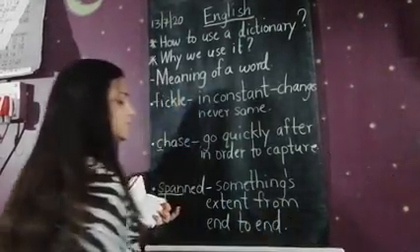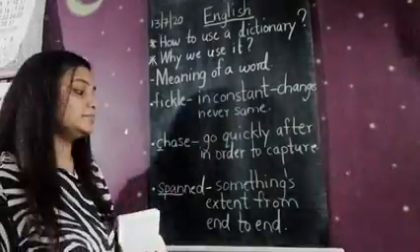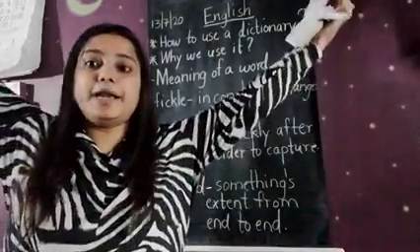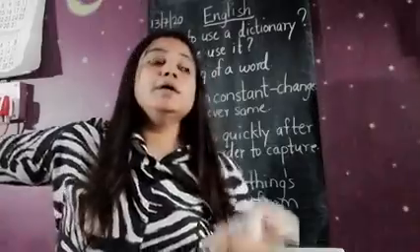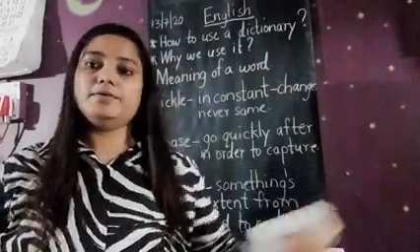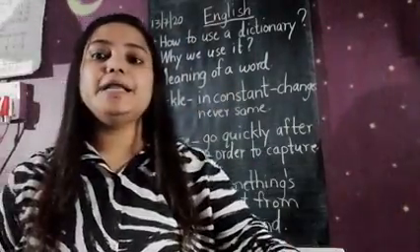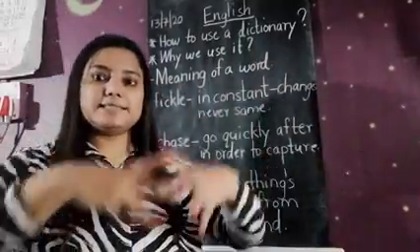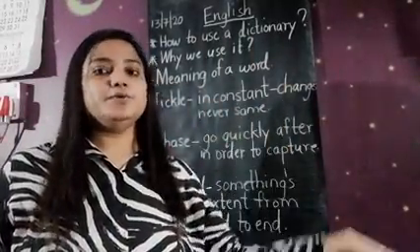Extend means spread. So the meaning of this word, children, is something that is extending or spreading from one end to the other end. The meaning of span is spreading from, extending from one end to the other end.